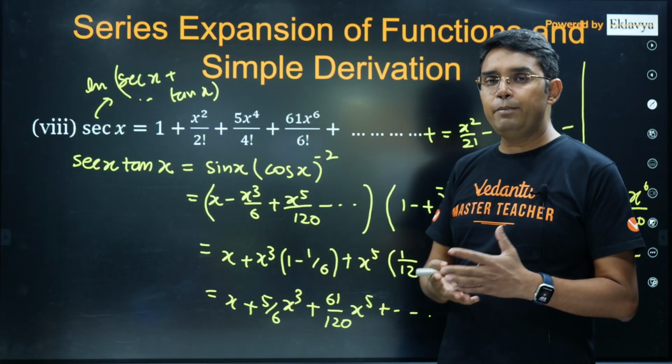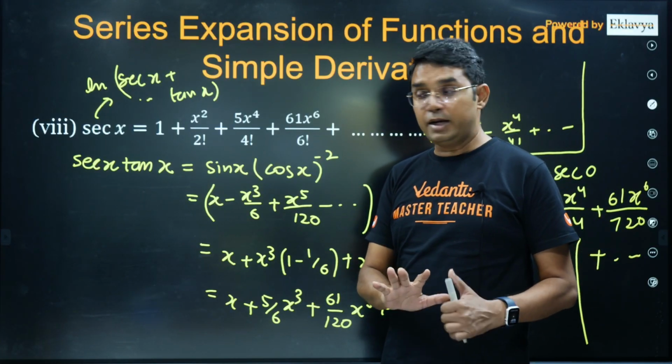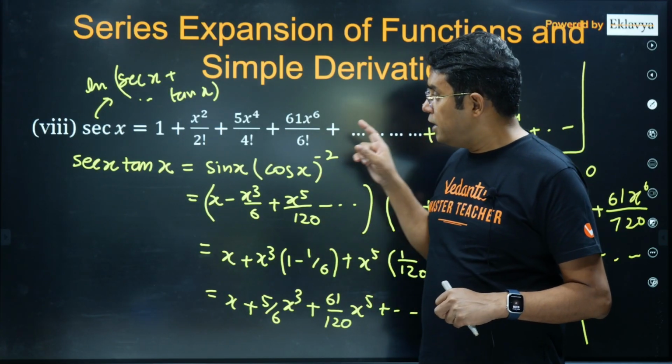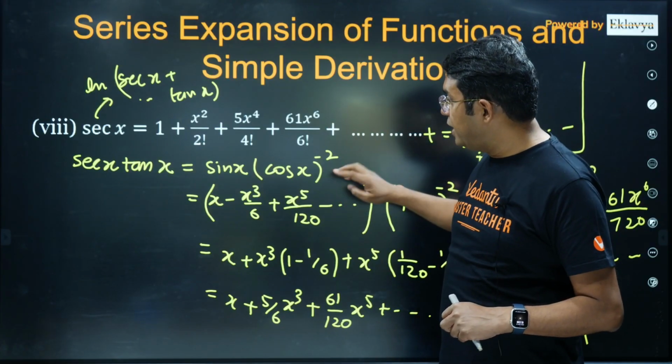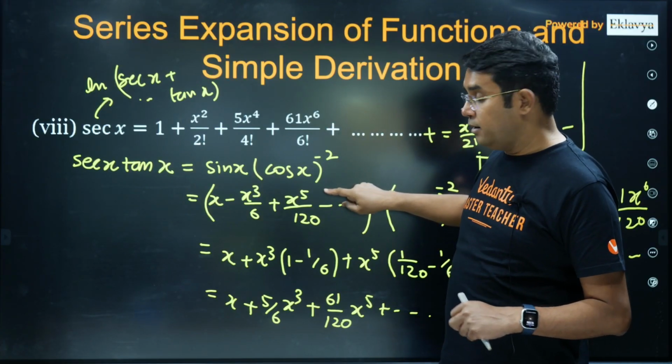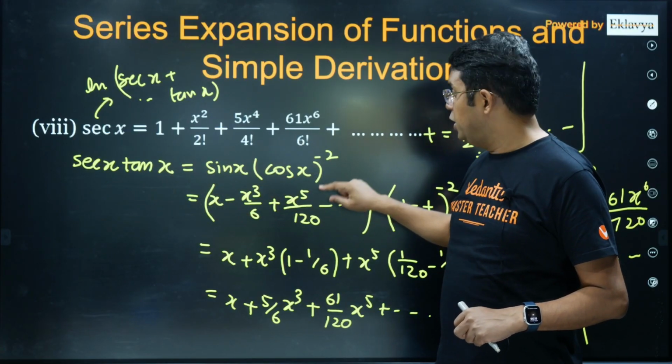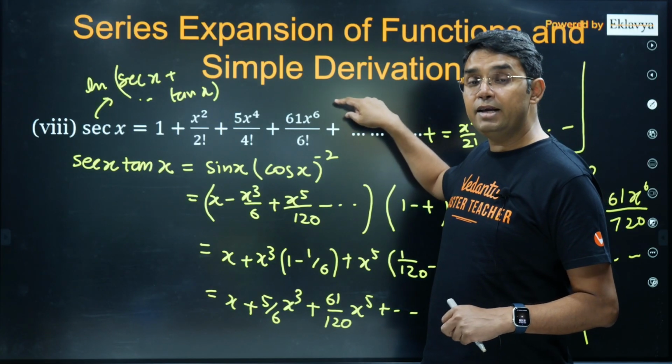In fact, some of them can be done by differentiation also, but I would say that integration is much easier, because when you do the integration, you get one term higher than whatever you have written here. Suppose you are writing till power 5, so when you do the integration, you get x power 6.